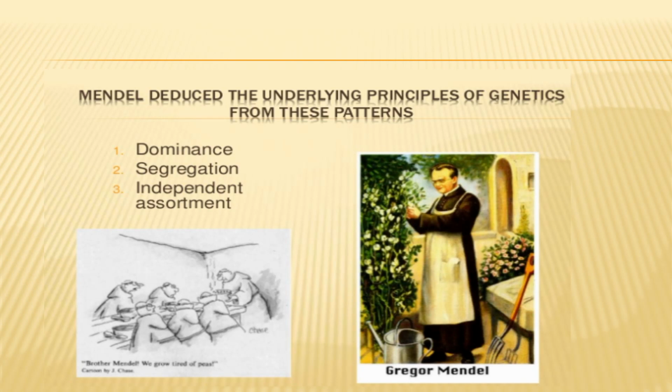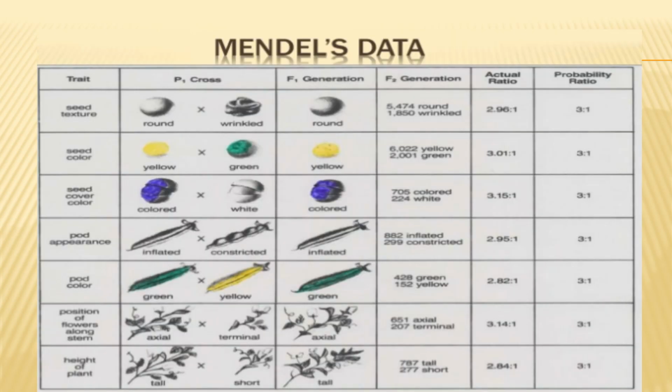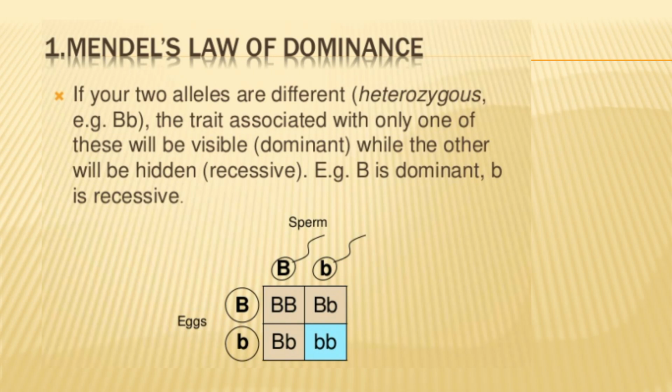Mendel deduced the underlying principles of genetics from these patterns: dominance, segregation, independent assortment. This table shows Mendel's experimental data, and in the next slide, Mendel's law of dominance. There we will explain what Mendel's law of dominance is.